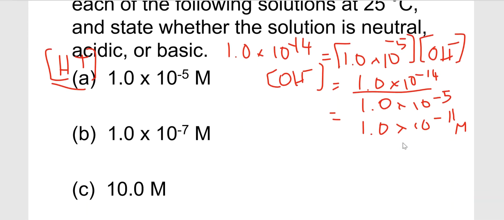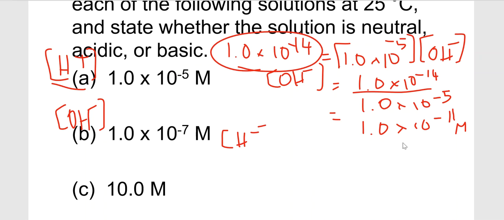Now, if the concentration of the hydroxide is equal to 1 times 10 to negative 7, because you know that the Kw is equal to 1 times 10 to negative 14, that means that the concentration of H plus for this solution also has to be equal to 1 times 10 to negative 7.